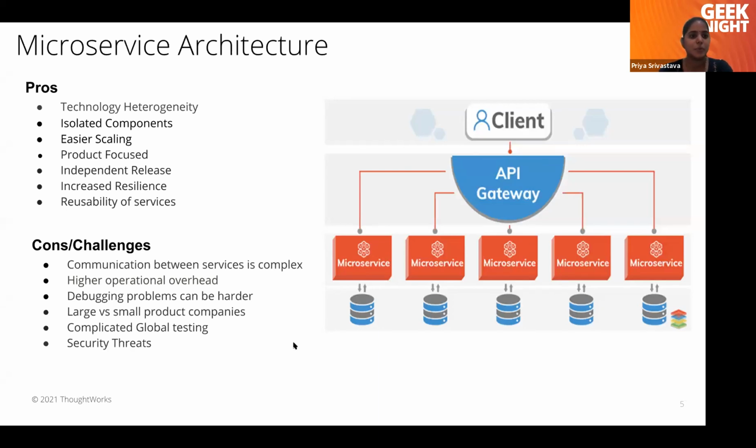So these are some of the pros and cons. I think I'll take a pause. I'll take some questions if we have.